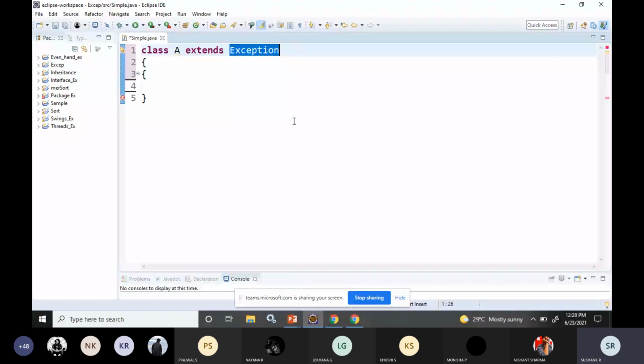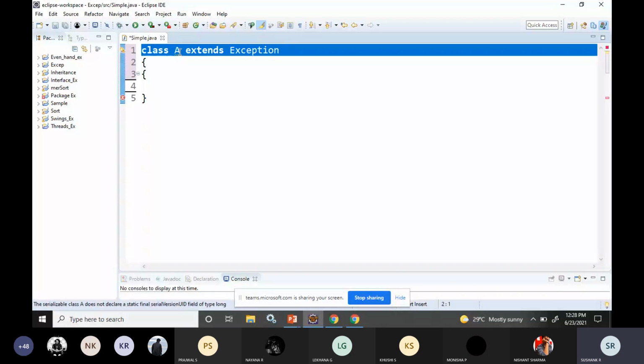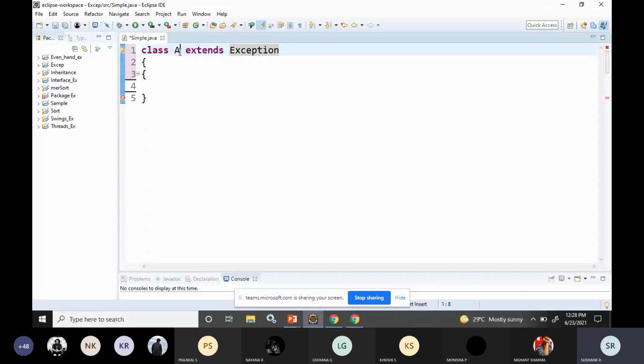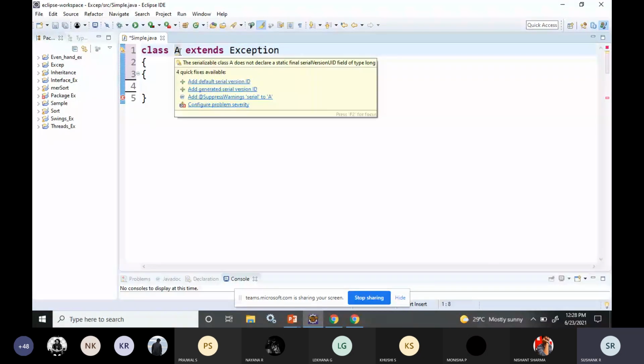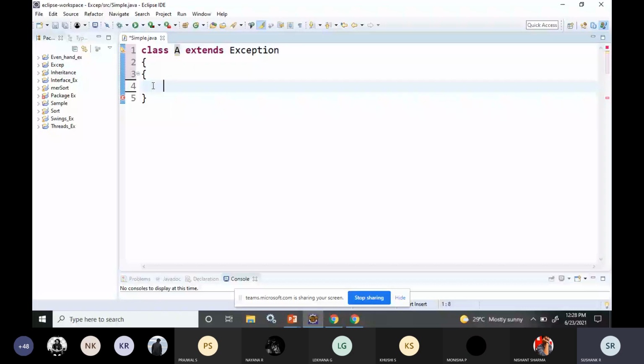After this, class A can use the methods of the Throwable class. Some methods, like getMessage or getCause, it can use. It can use the toString method and the printStackTrace method. So all these things are available for this class called A.